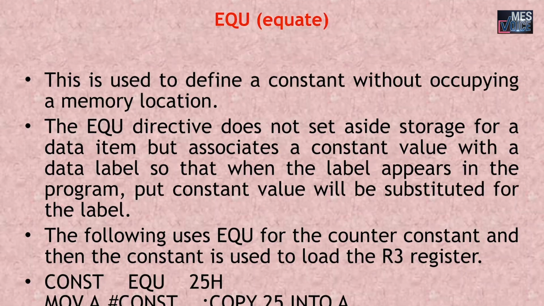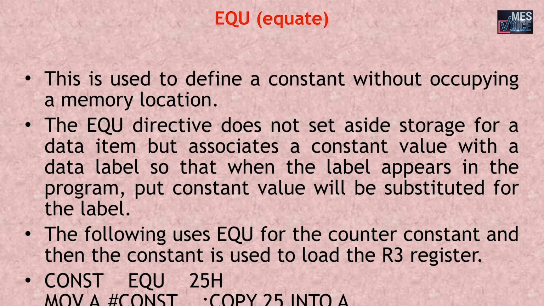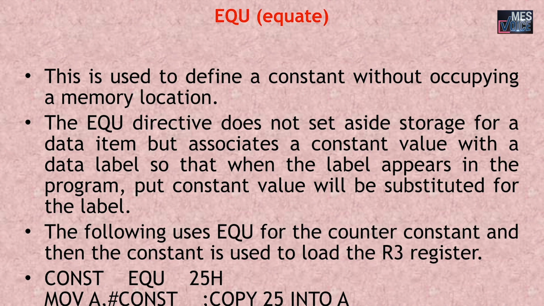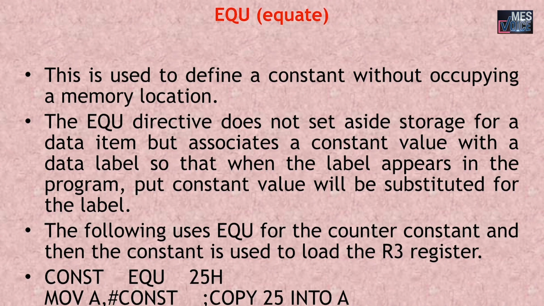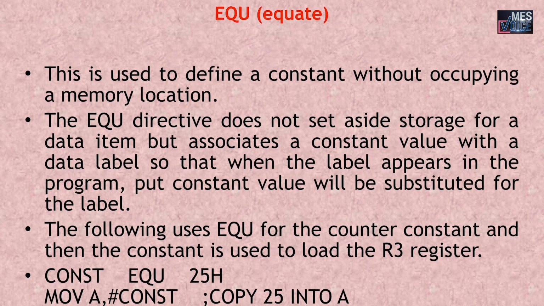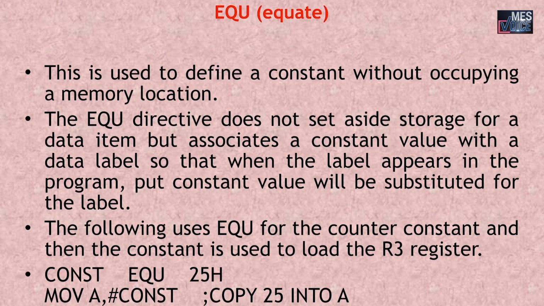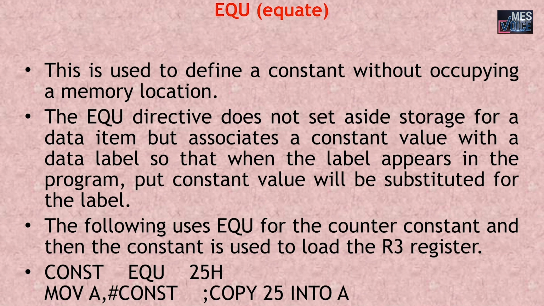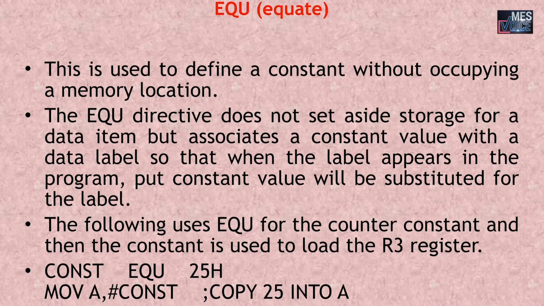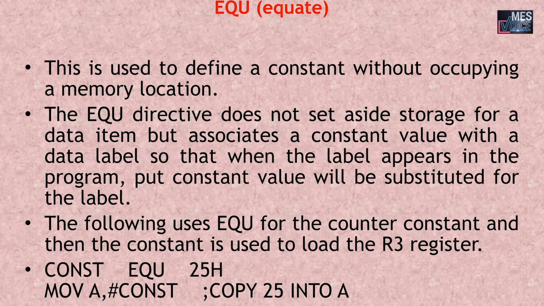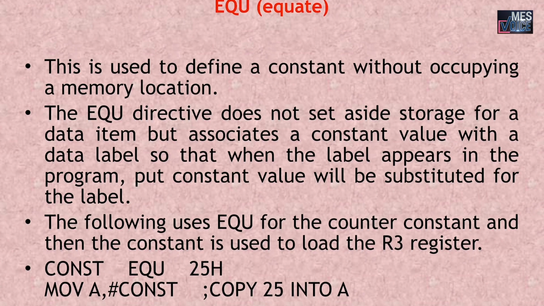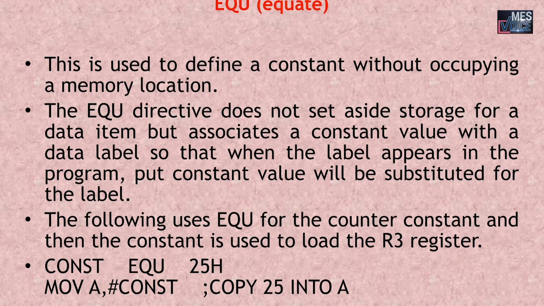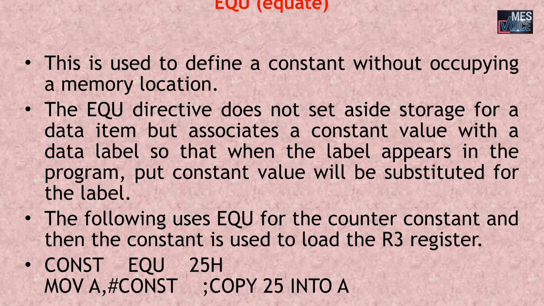Next directive that we are using in 8051 is EQU, which stands for equate. This is used to define a constant without occupying a memory location. The EQU directive does not set aside storage for a data item, but associates a constant value with a data label, so that when the label appears in the program, the constant value will be substituted for the label.